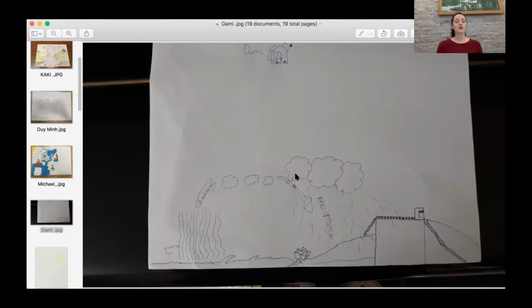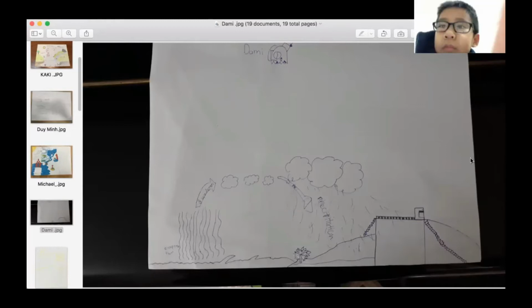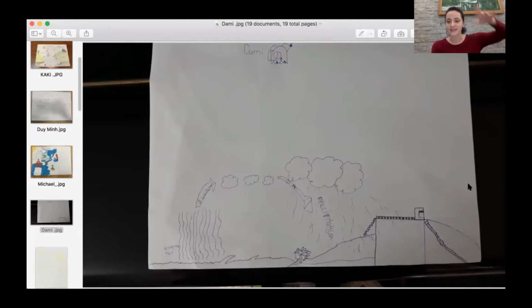So remember when you go up a mountain, is the top of the mountain colder or warmer? Colder. So what do you think happens when the water vapor rises? When the water vapor evaporates into the sky, the higher it gets, the colder it gets.